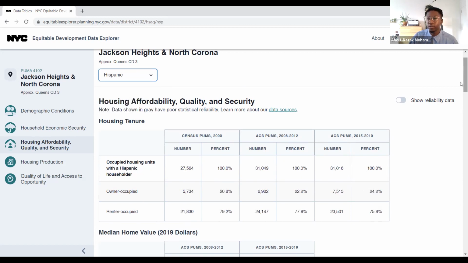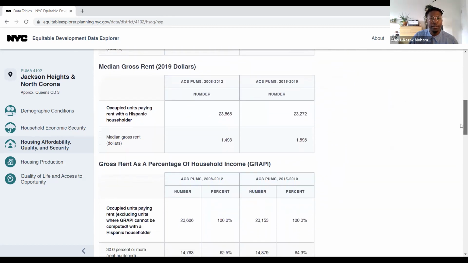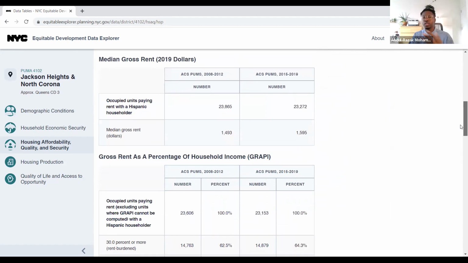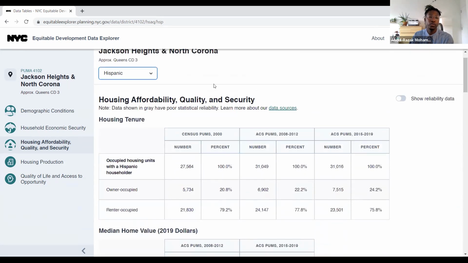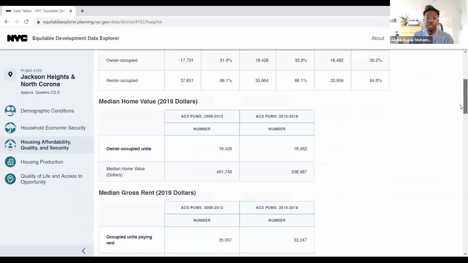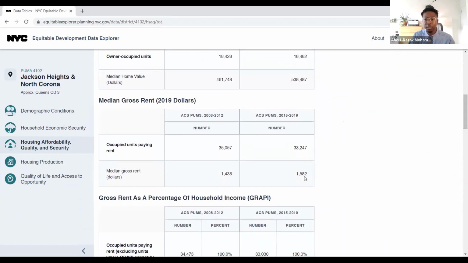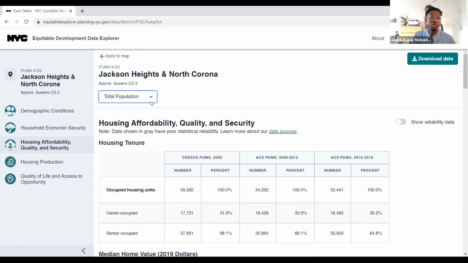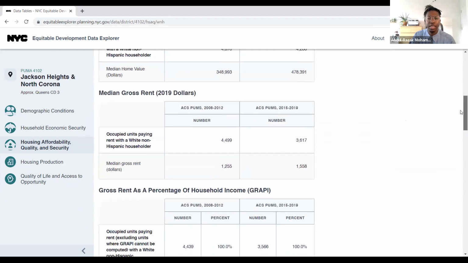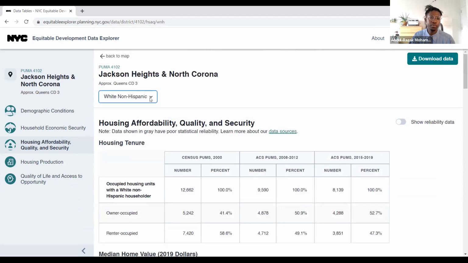Jumping back to the Hispanic population here and going on to rent, we can see that the median gross rent for Hispanic folks is about $1,600. When we compare that to the total population, we see that the rent is about similar. It's about the same amount. And then if we jump back again to compare it to the white non-Hispanic population, we see that the rent is once again within a similar area, but a little bit lower compared to the other groups.